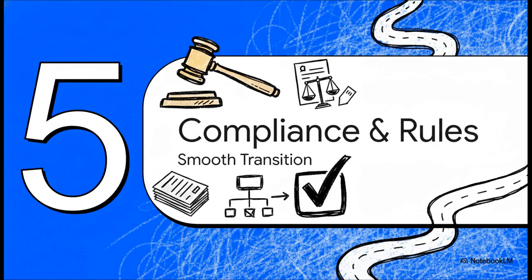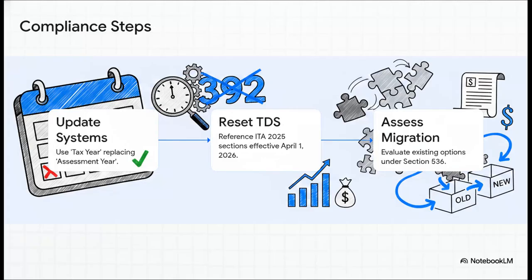All right, Section 5, Compliance and Rules, ensuring a smooth transition. So how do we prepare? Employers and professionals need to overhaul their internal systems right now. First up, you have to literally eradicate the term assessment year from your payroll software. It is all tax year from here on out.